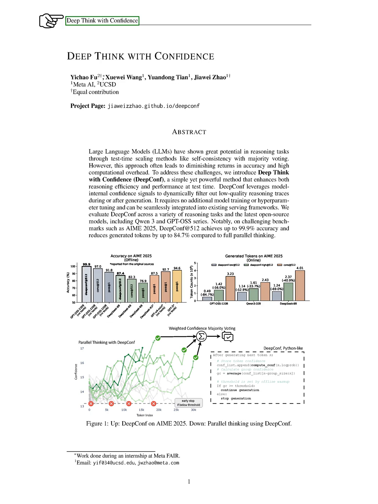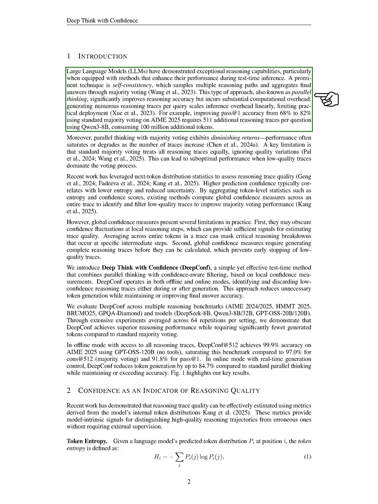Section: Introduction. In this section, we discuss how we can better utilize confidence metrics to enhance reasoning performance and efficiency. We focus on two main scenarios: offline and online thinking. In offline thinking, we use confidence to improve reasoning by analyzing and combining information from completed reasoning traces. In online thinking, we integrate confidence during the token generation process to boost reasoning performance and/or computational efficiency in real